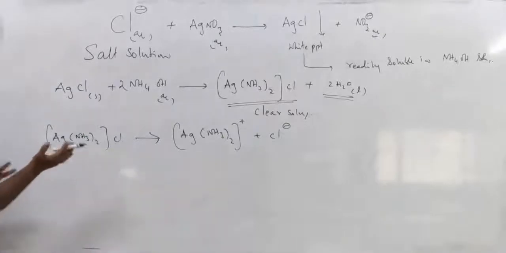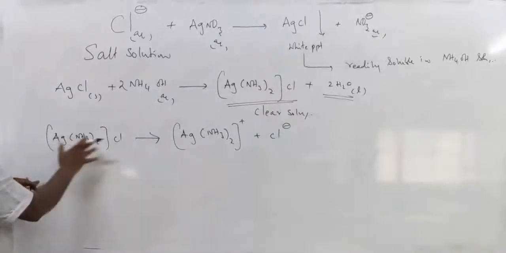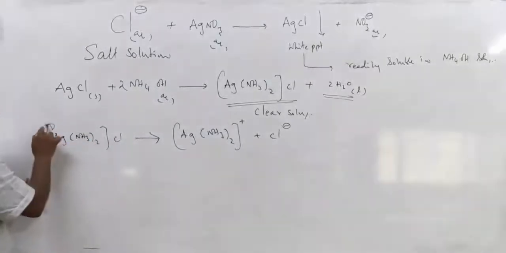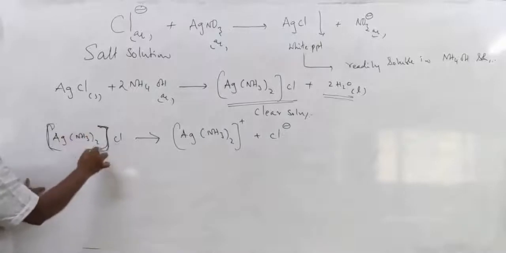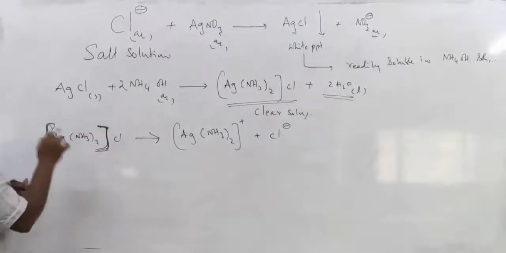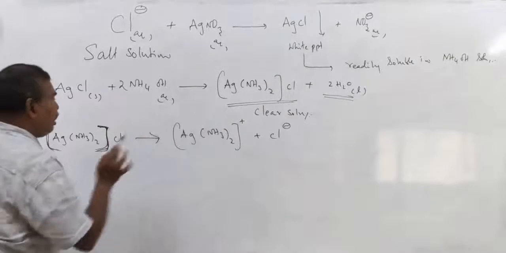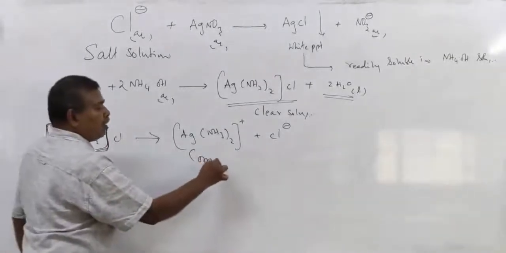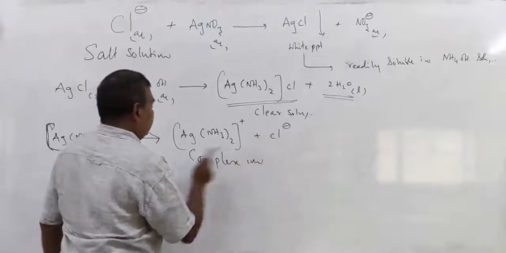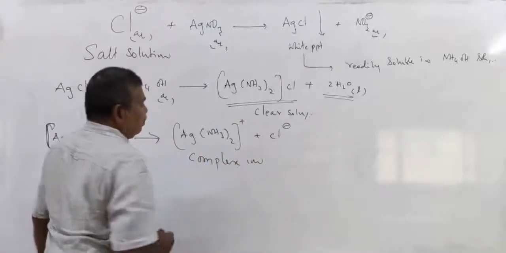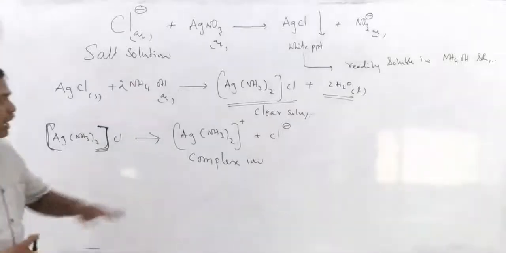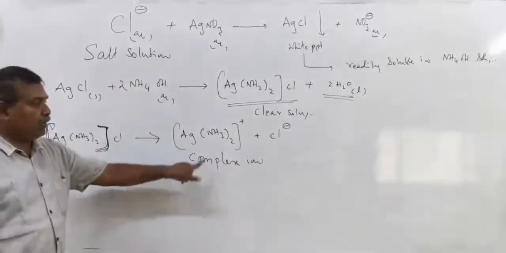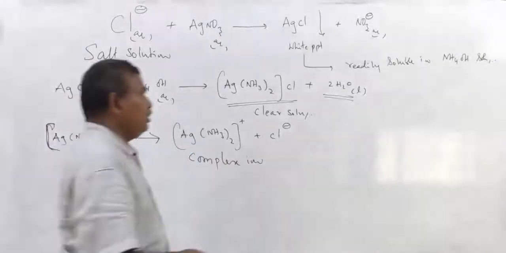So it ionizes like this. One is the coordination ion, or ion with coordination sphere. This is called the coordination sphere. Don't worry about the terms. Plus ion and Cl- ion. So this is the complex ion present in the solution.